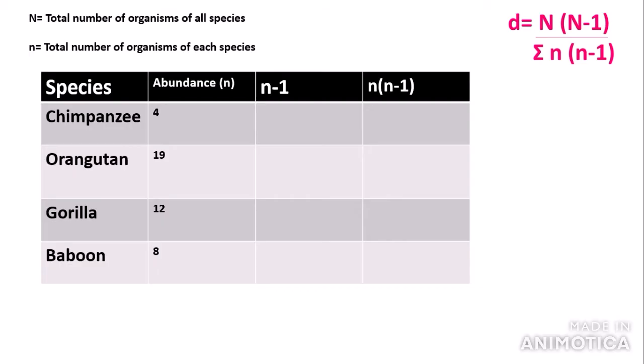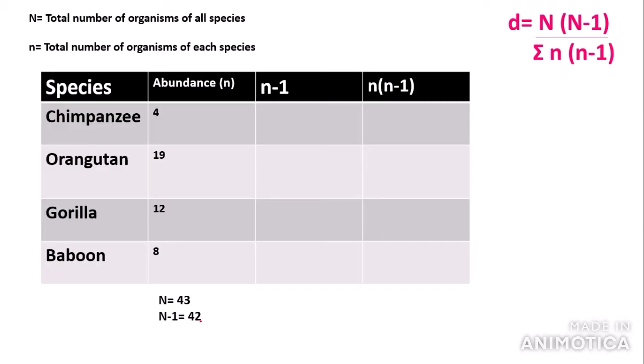So the first step that we need to do is calculate capital N, which is the total number of organisms of all species. To do this, we need to add up all of these values, so 4 plus 4 plus 12 plus 8. And then we get 28 for capital N. So next we need to calculate capital N minus 1, which is this section here.